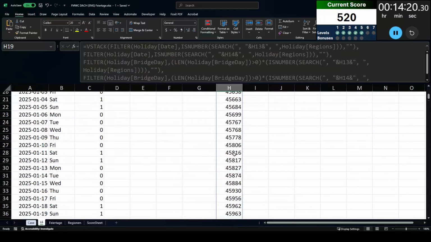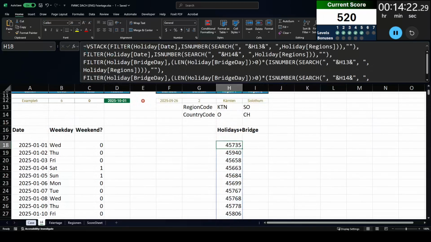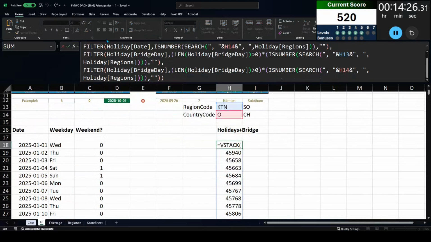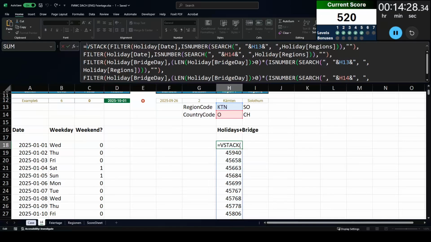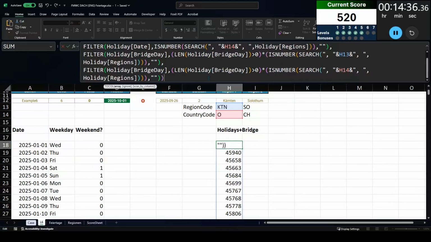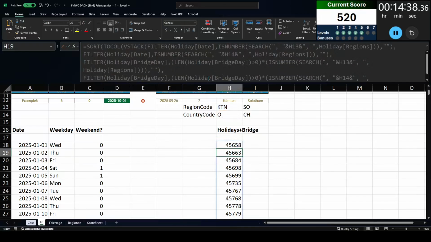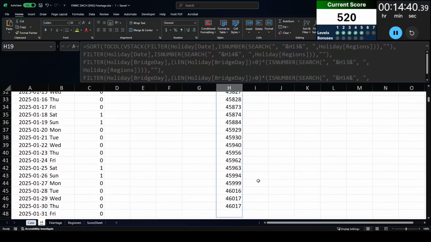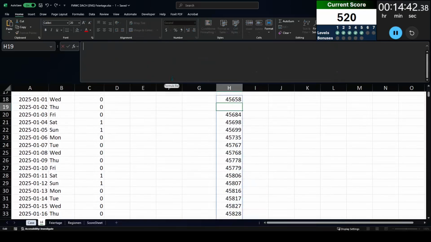Now here I have a blank cell, and I'm thinking that I probably should get rid of the blank cell, and I'm also probably thinking that I should sort these in order. In reality, the way that I'm going to approach this level, neither of these really apply, so I don't have to worry so much about it. I'm going to do a 2 call and 3, and that 3 is basically saying filter out any blank cells.